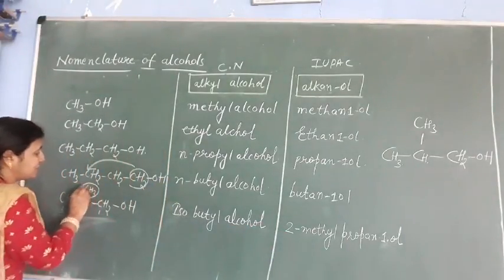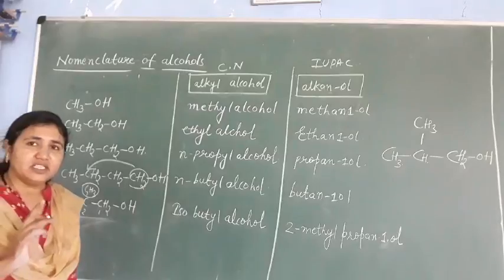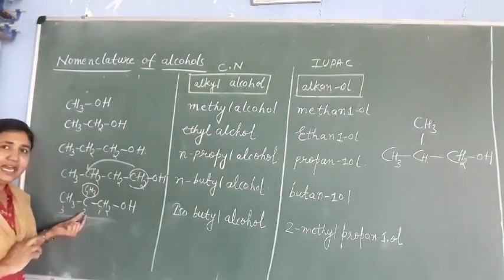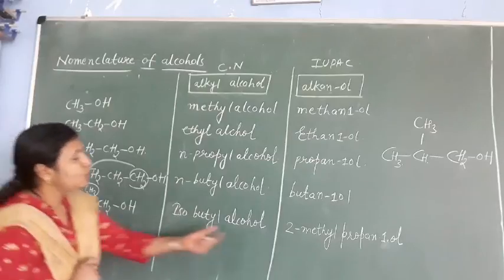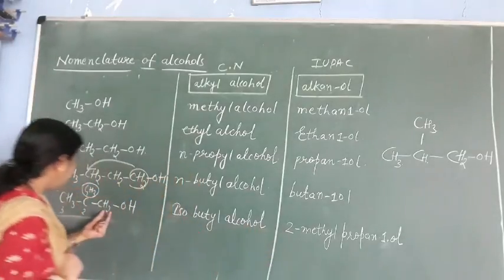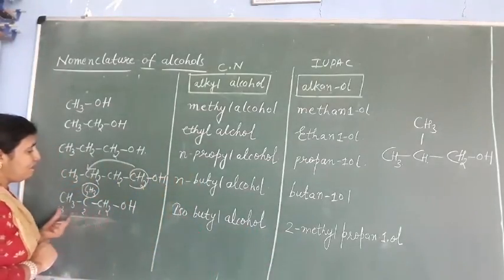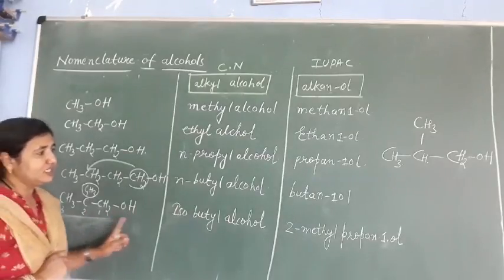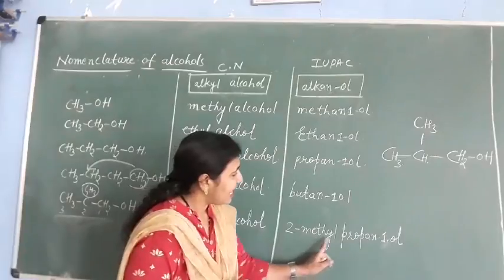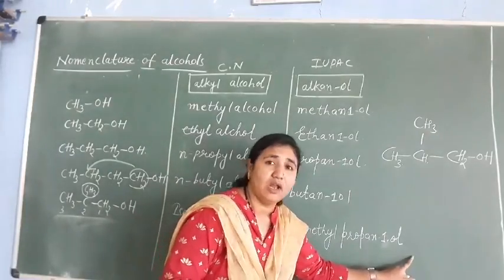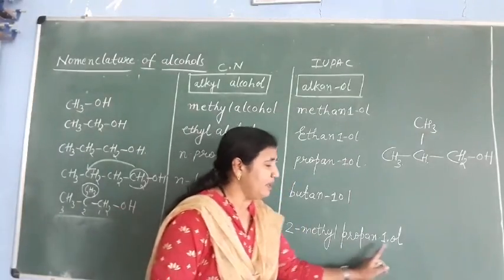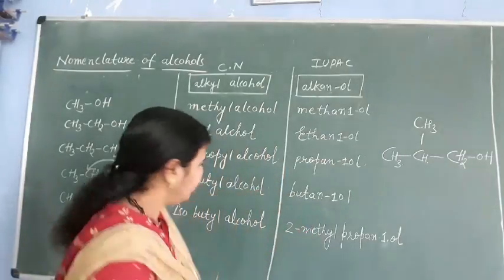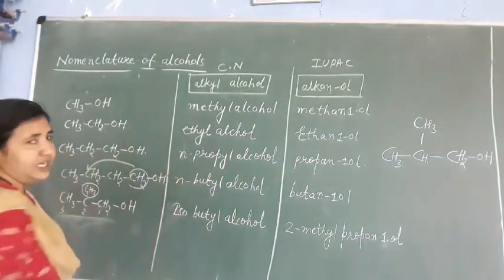Methyl group is what here? Substituent. First we have to write the substituent name. It is present on which carbon? Second carbon. That's why it is 2-methyl. Parent chain is what here? Propane. And the OH group is present on the first carbon. So that's why 2-methyl propane 1-ol. We can write the IUPAC nomenclature as 2-methyl propane 1-ol. Understood?